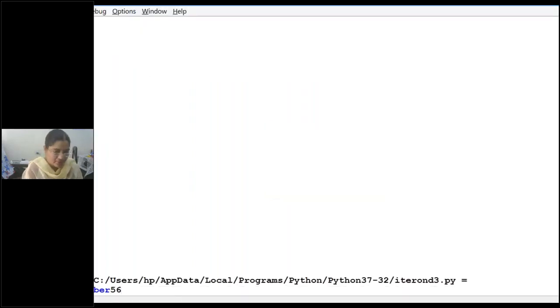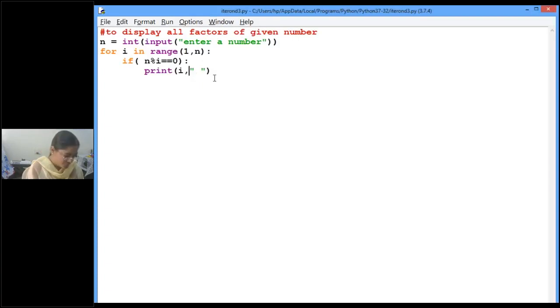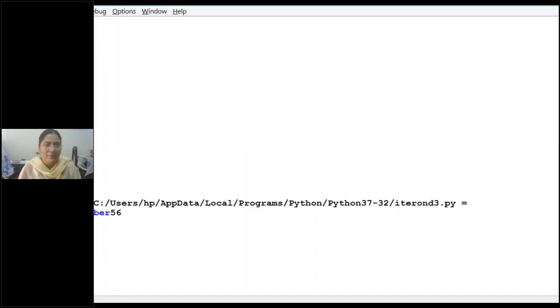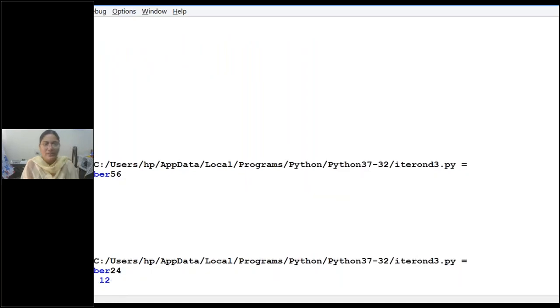So 56. Now you can see what the factors are, but these factors should be separated by space. Then what should I do? end equal to space. Now again I'm giving some number, 24. You can see now the display comes separated by space. This much is clear.